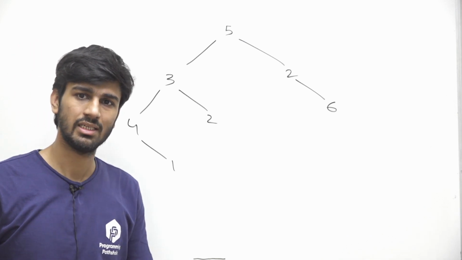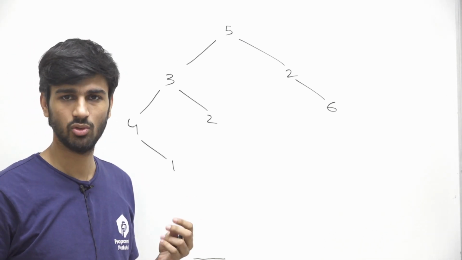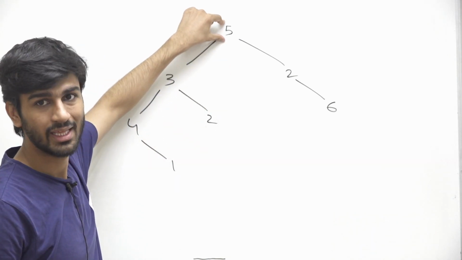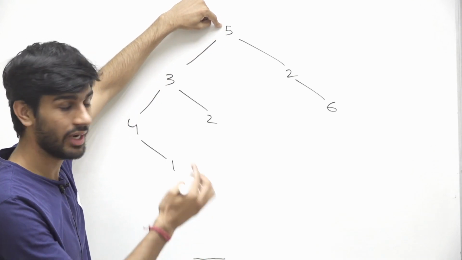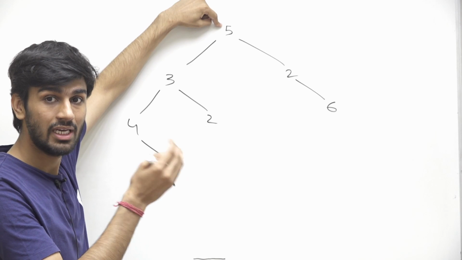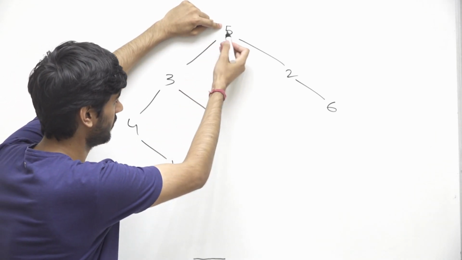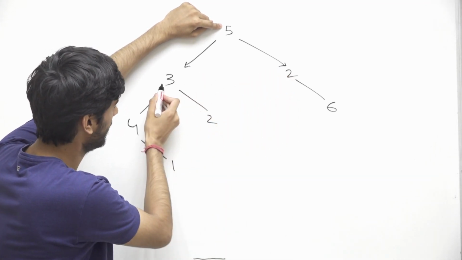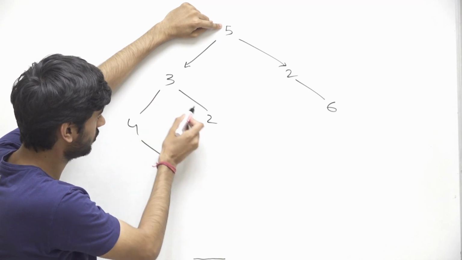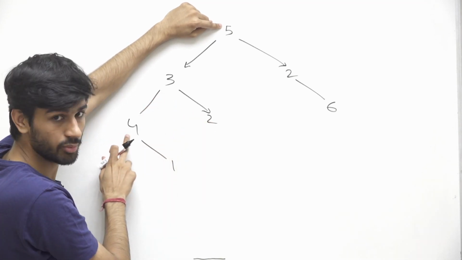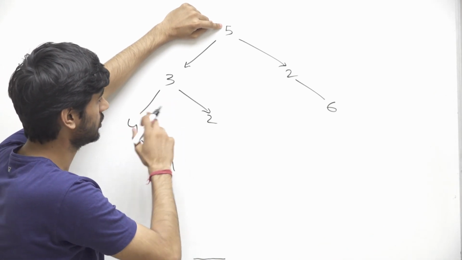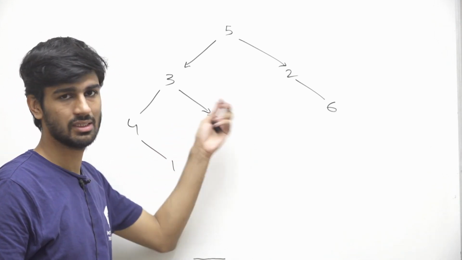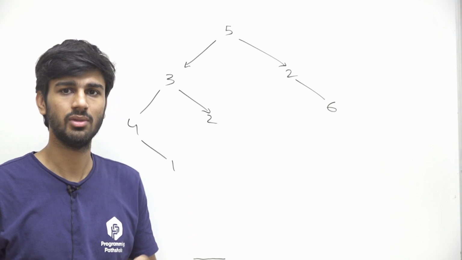Now the question says that we have to supply power to one of these nodes. If we supply power to this node 5, then that power can be supplied to adjacent nodes with value smaller than 5. So we can also supply power to 3, and we can also supply power to 2, and if we supply power to that 2, it can supply power to the other 2. It can't supply power to 4 because 4 has a value greater than 3. This will happen if we supply power to 5, and similarly for other values it will supply power to some other nodes.